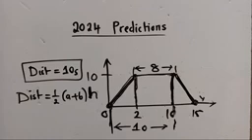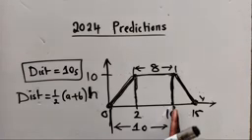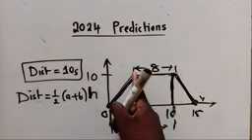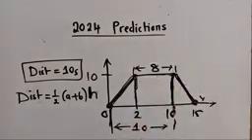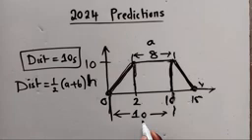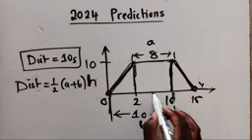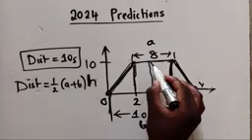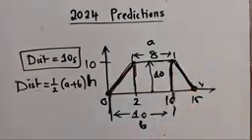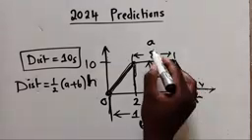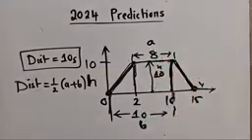Okay. So for 10, it's from 0 all the way up to 10. For this other one, you just say it's starting at 2 and it's ending at 10. So just say 10 minus 2, it will give us 8. Meaning, this is your a and this is your b. For h, we just find the height from here to here. What's the height from here to here? It's 10. You look at the number which is here, it's 10. So this is our h. a, b, and h. Okay?